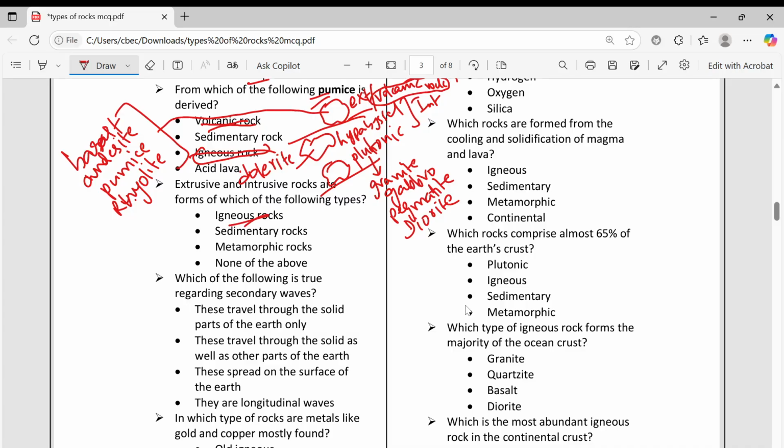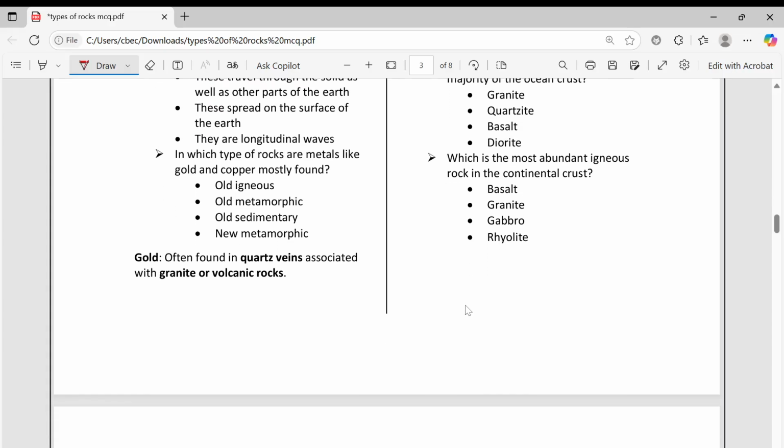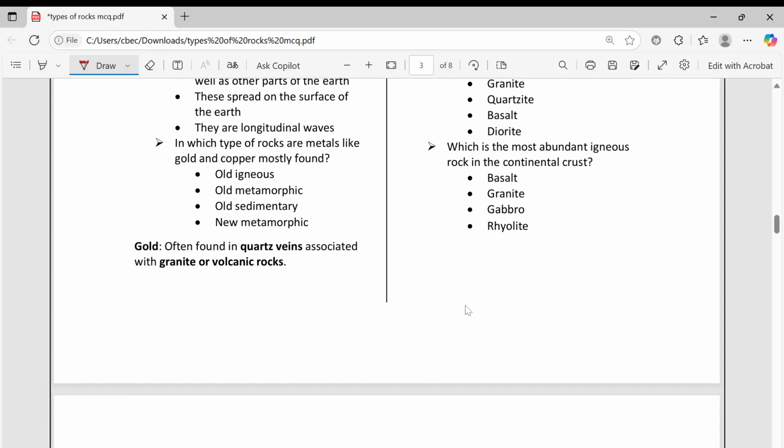Which of the following is true regarding secondary waves? They travel through the solid parts of the earth only. This is correct. Next, in which type of rocks are metals like gold and copper mostly found? In old igneous rocks you will find diamond and copper, because gold is often found in quartz veins associated with granite or volcanic rocks.